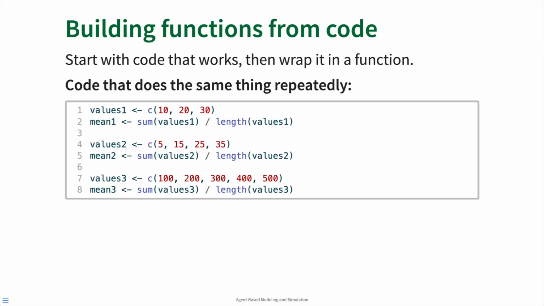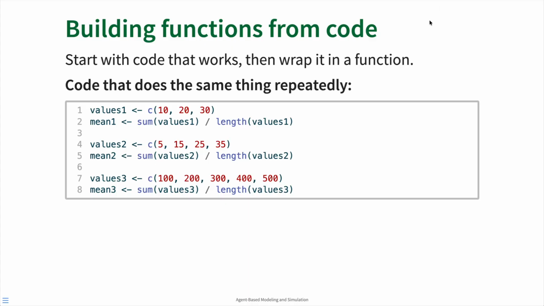So let's look at one example of how we could take some code and encapsulate it into a function. Typically, once we find ourselves writing the same bit of code over and over again, maybe 3 or more times, then we might start to consider that we want to wrap it in a function instead.